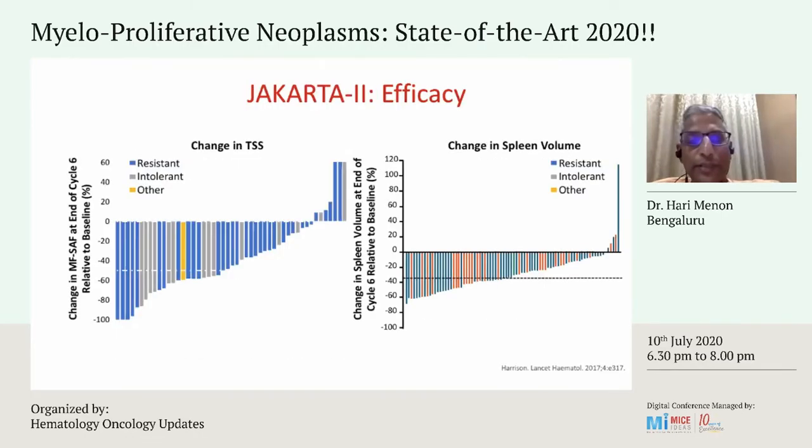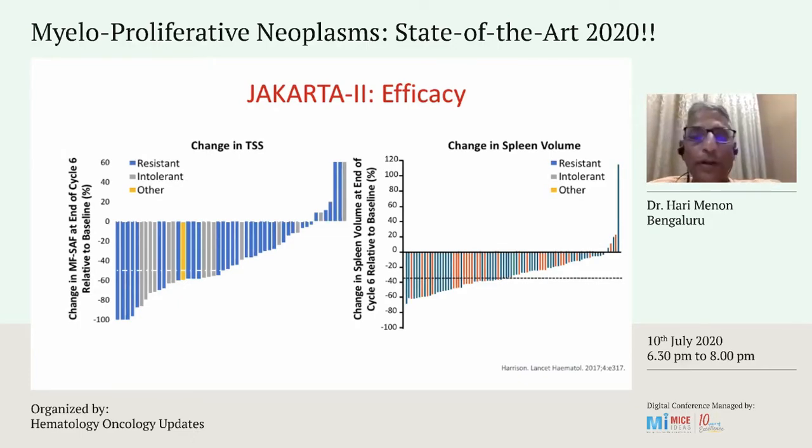So this is the JAKARTA-2 study, which clearly demonstrated a profound influence on decreasing the splenic volume. And more importantly, one must understand that these were patients who were also intolerant or resistant to ruxolitinib, thereby saying there was activity.